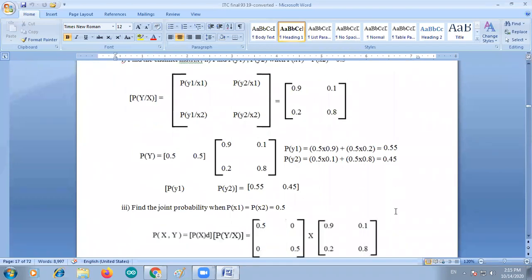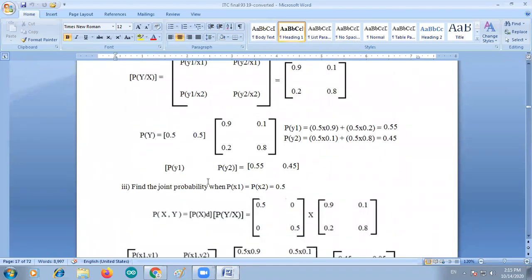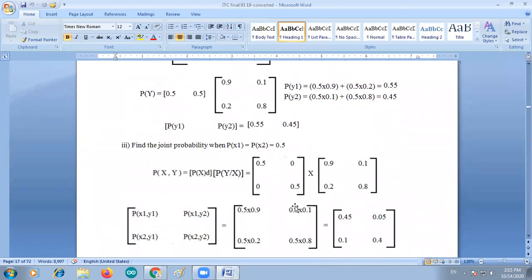So you can arrange the output matrix like this: P of y1 and P of y2 is equal to 0.55, 0.45. The third one is to find the joint probability when P of x1 is equal to P of x2 is equal to 0.5. The joint probability is known as P of x comma y. So P of x comma y is equal to P of x in the diagonal form and P of y by x is the channel matrix.